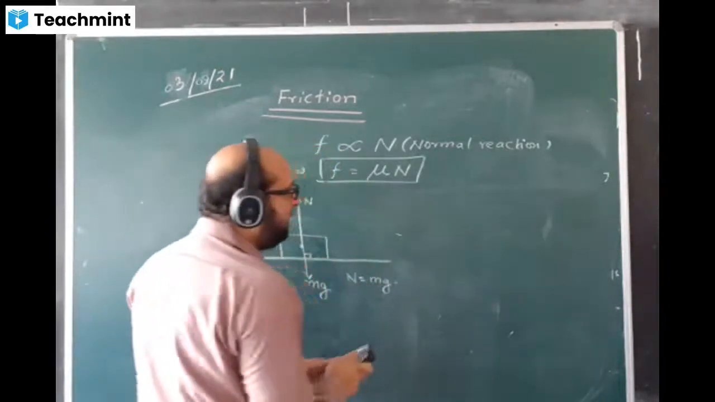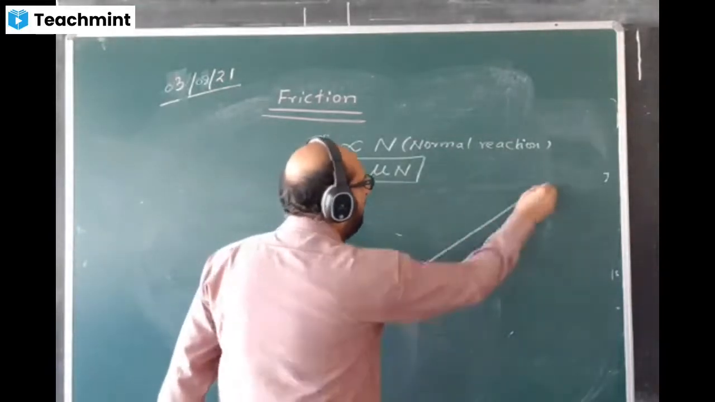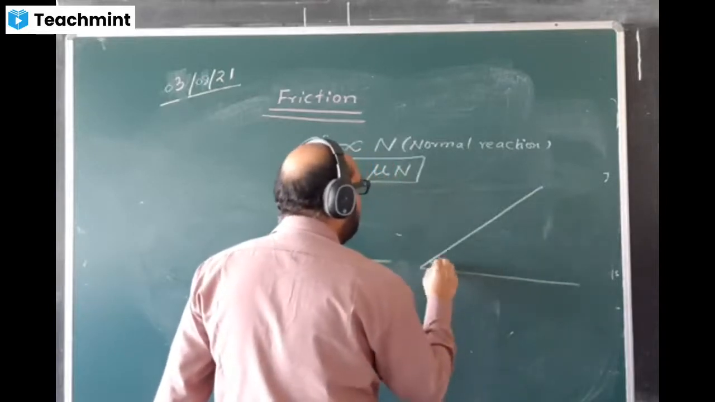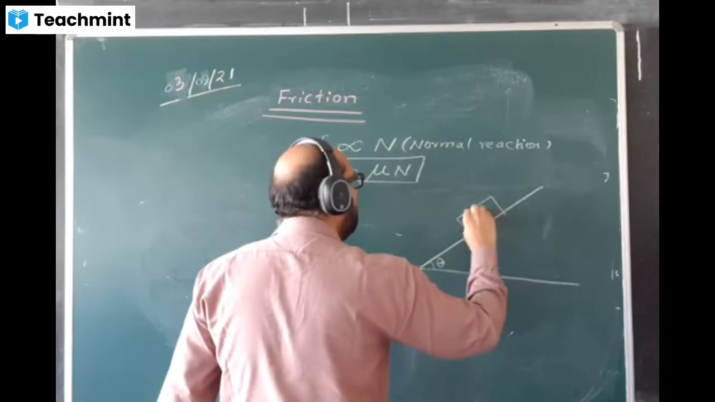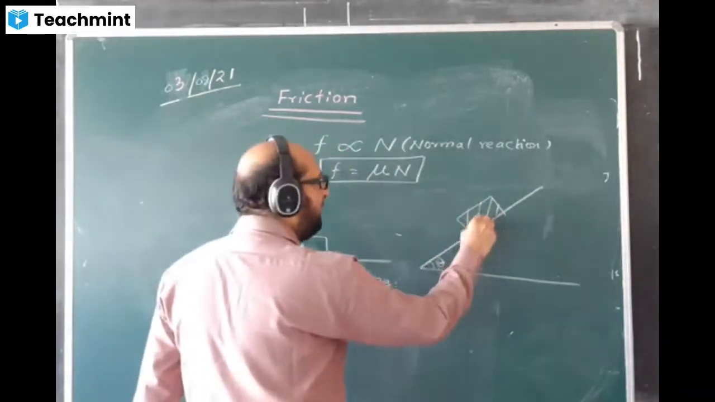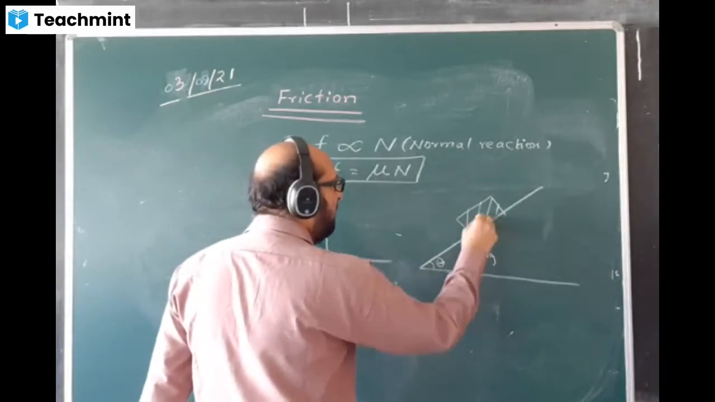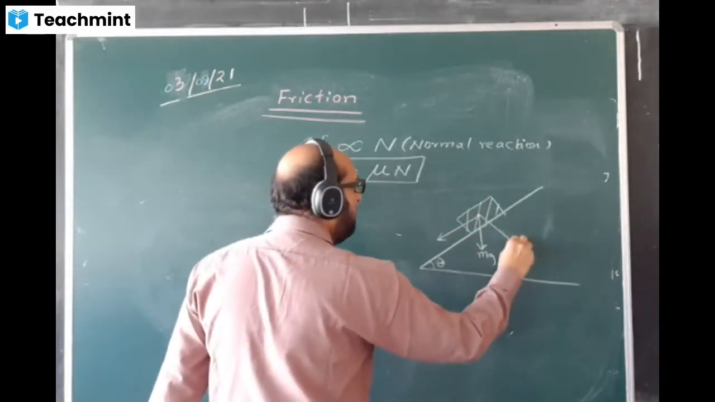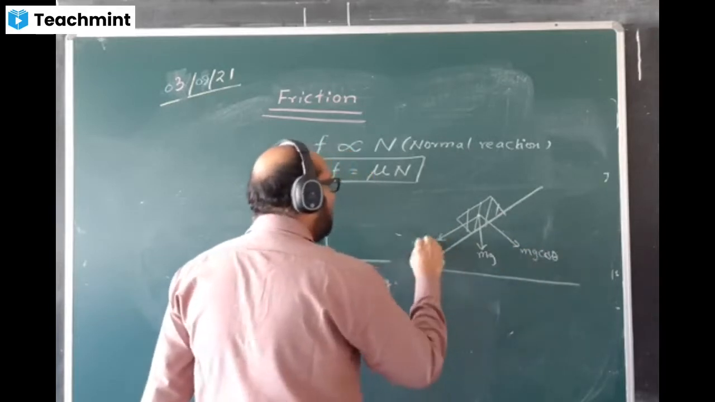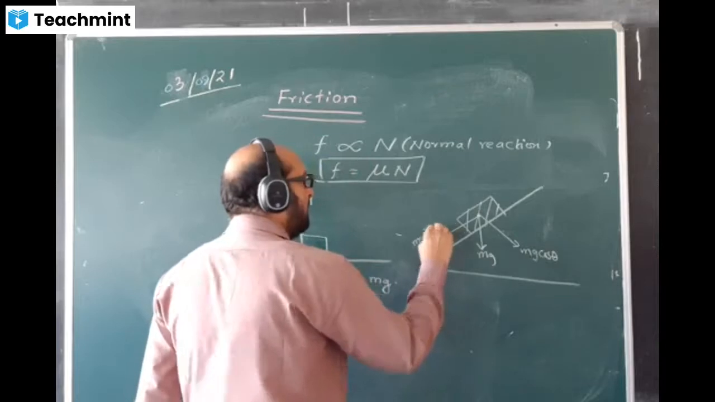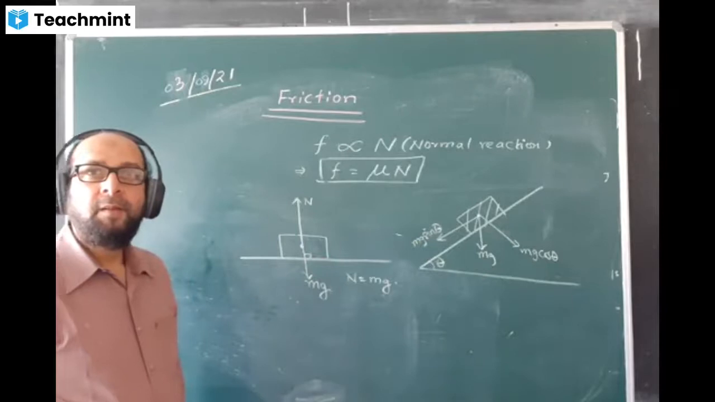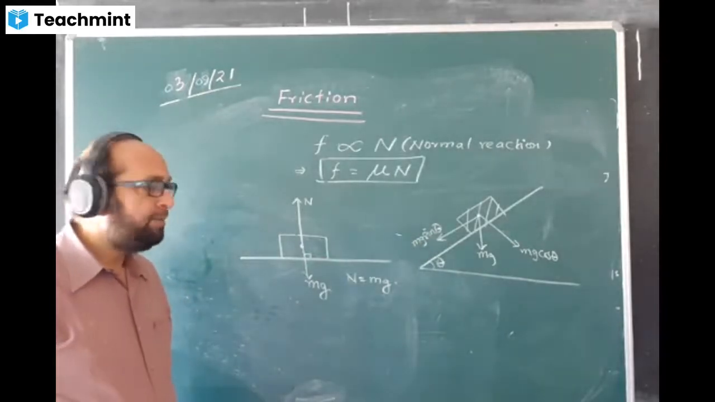Now, for an inclined surface like this, with angle theta here, a body is lying here. The weight of the body will act like this, mg. We'll have two components. If you remember it, this component will be mg cos theta. This component will be mg sin theta. Okay? Is it okay, boys? Yes, sir.